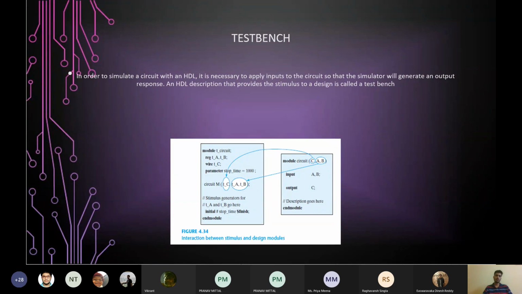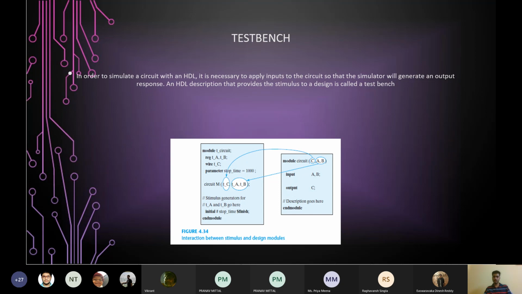Because the whole point of developing an HDL and writing its code was that you can functionally verify it after describing the circuit: is it functioning correctly, is it having any bugs, do we need to debug it. All these things become clear by simulating it. So we need a simulating module. And how do we check any actual circuit? In physical life, we just supply an input to the inputs. Similarly, we will be supplying the inputs to our design module via the test bench.